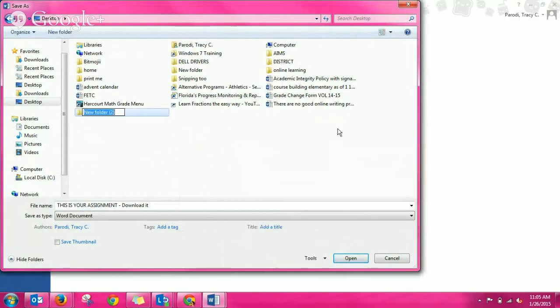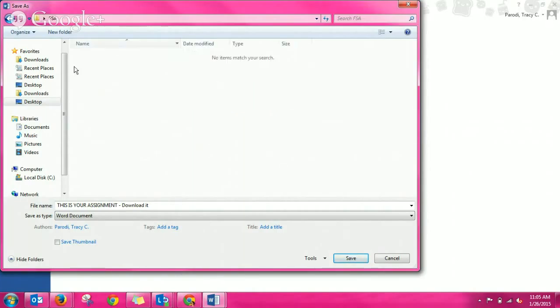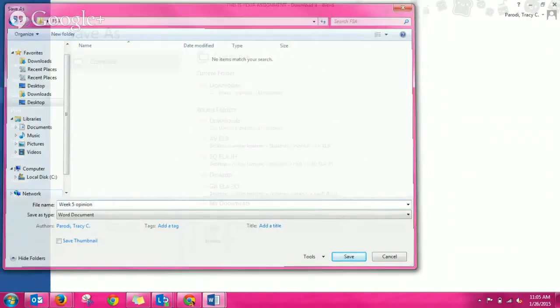We're going to make a new folder called FSA, and this is where all your FSA stuff will go. Double click on it, so then it's sitting up here at the top. We're going to call you week 5 opinion, and then save it.